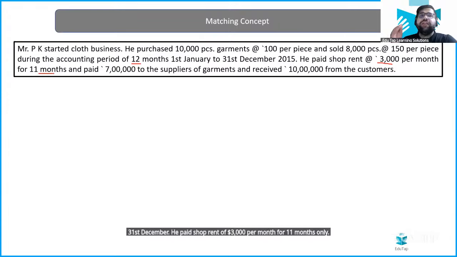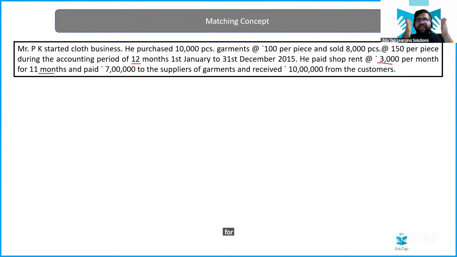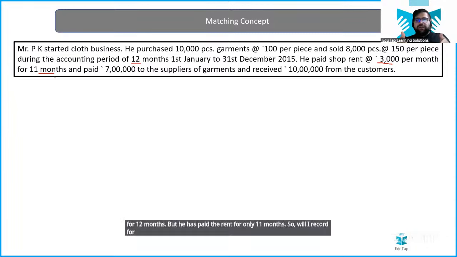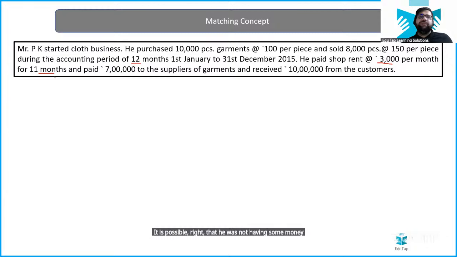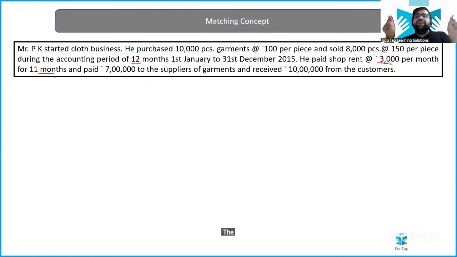But will I record the rent for 11 months or for 12 months? He has utilized the shop for 12 months, but he has paid the rent for only 11 months. So will I record for 11 or for 12? Definitely 12. It is possible that he did not have money for the 12th month, so he never paid for it. But the expense has become due. So how much will he record as an expense for rent? 36,000, not 33,000. Clear, everybody?